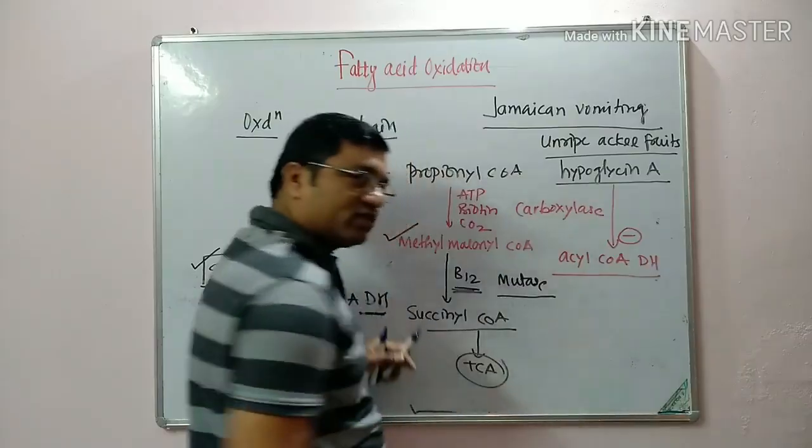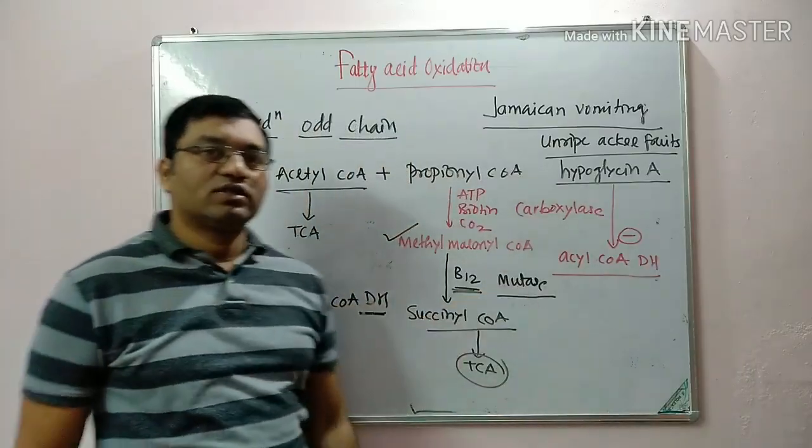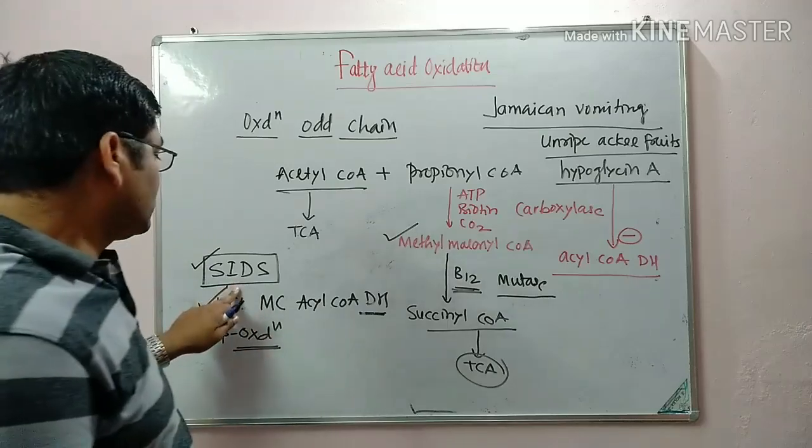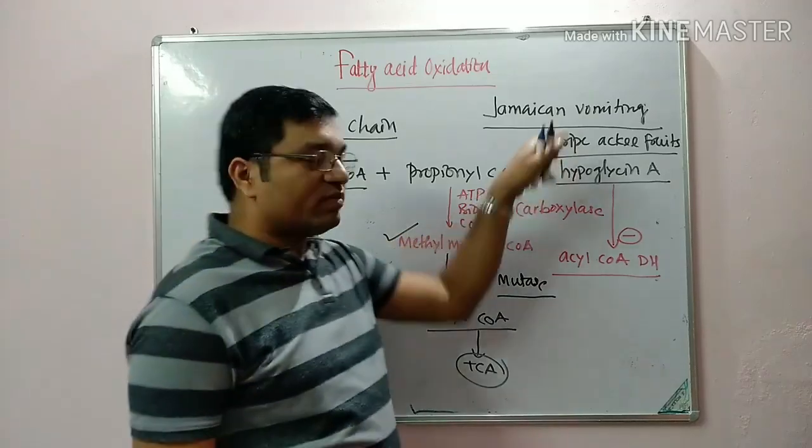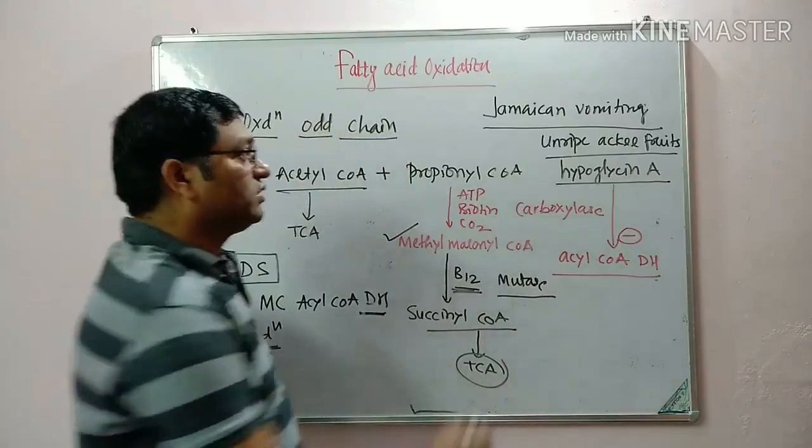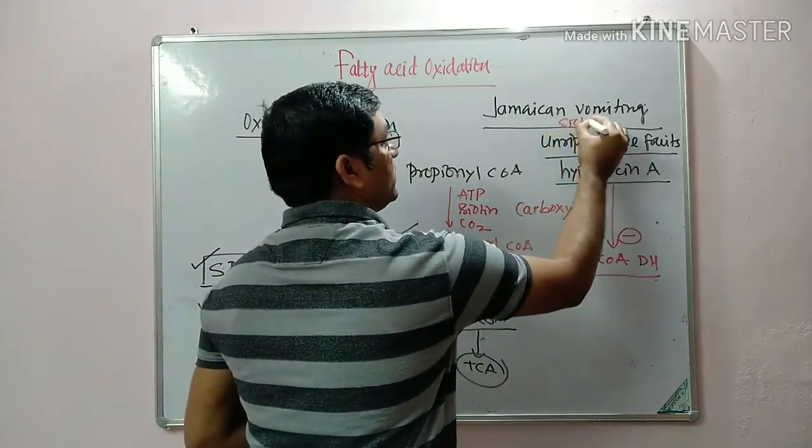So these are the two defects which occur in the beta oxidation of fatty acid, that is sudden infant death syndrome and Jamaican vomiting sickness.